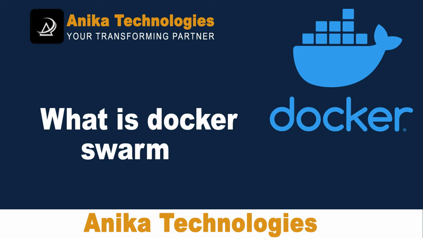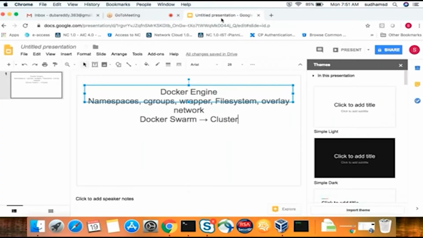For that, they can use a concept in Docker called Docker Swarm. Docker Swarm, in the sense, is grouping multiple Docker engines together under a single platform. Grouping together so that you can manage from one particular node instead of going to each and every node. You can log in from one particular node and create the containers from there.